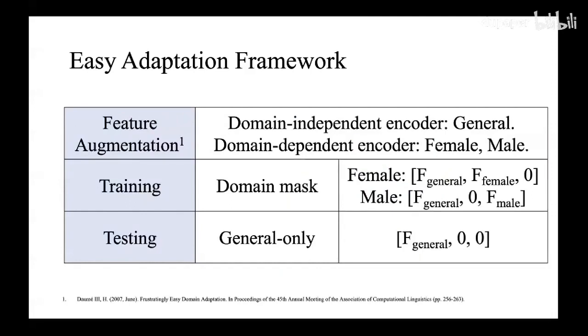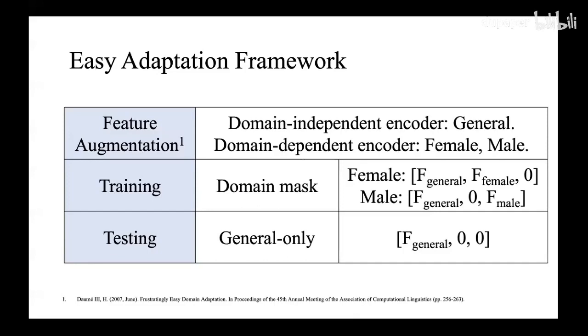To construct non-biased representations of documents, we deploy a technique using the feature augmentation from the paper Frustratingly Easy Domain Adaptation. It creates two types of features: domain-independent, general features, and domain-dependent features, which are the female and the male features. So here is how it works.